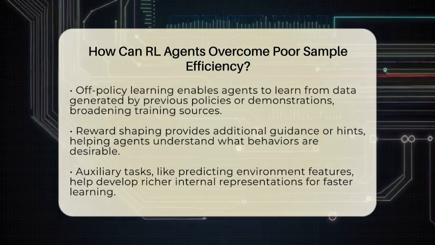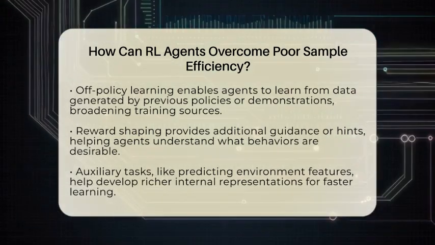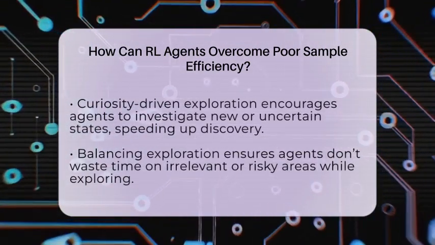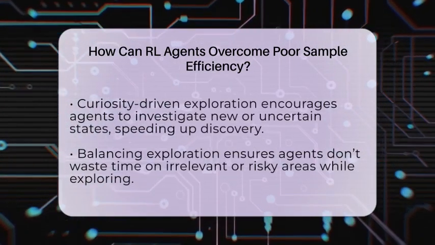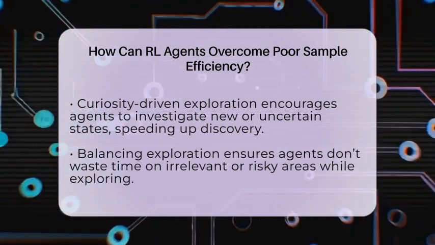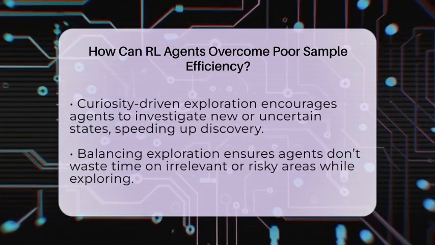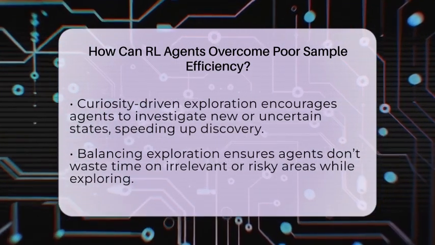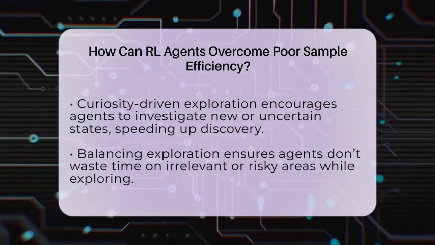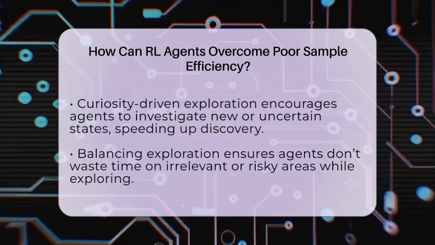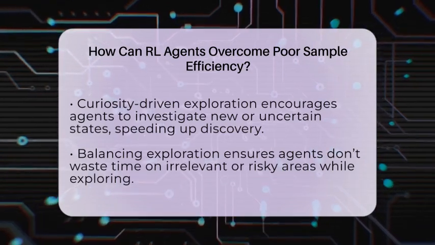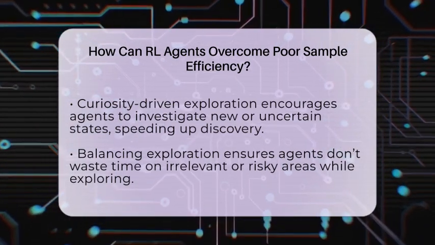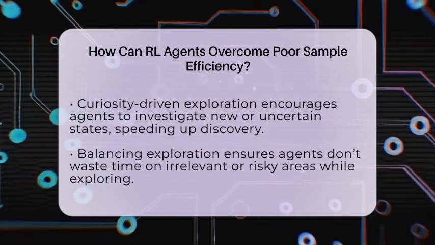Reward shaping is another trick. By adding extra guidance or background knowledge, the agent gets a clearer idea of what behaviors are good. For example, using large language models to provide context or hints helps the agent understand the environment better, making learning more efficient. Adding auxiliary tasks is like giving the agent side missions. These tasks, such as predicting environment features or reconstructing inputs, help the agent develop richer internal representations. This extra learning support allows the main policy to improve more quickly, especially in complex situations.